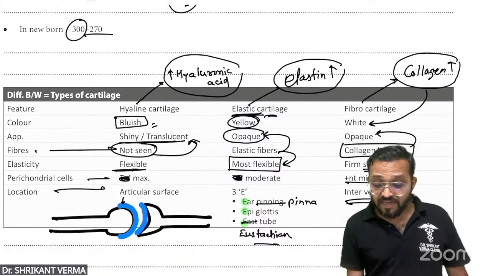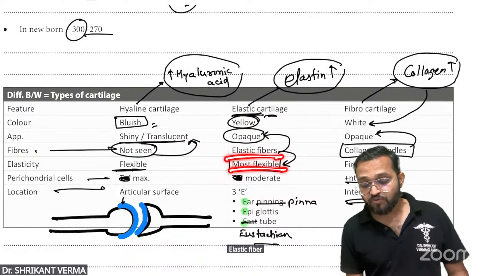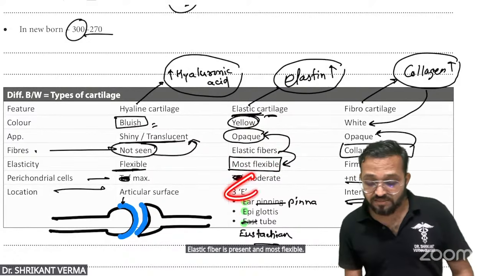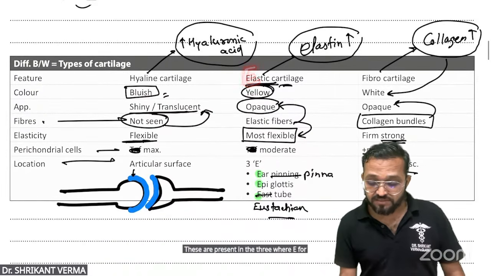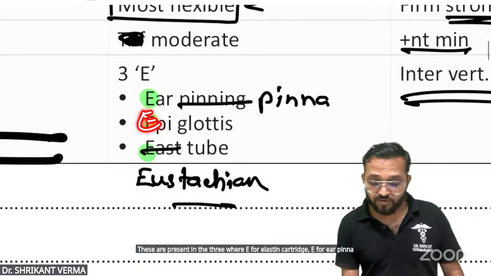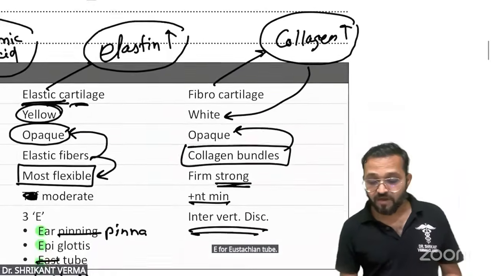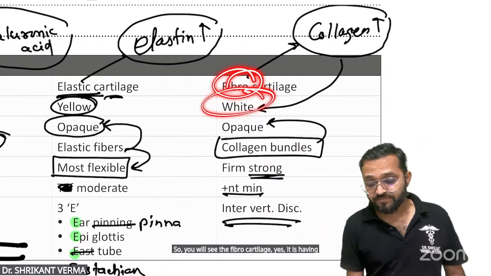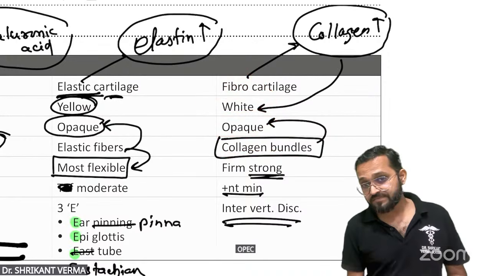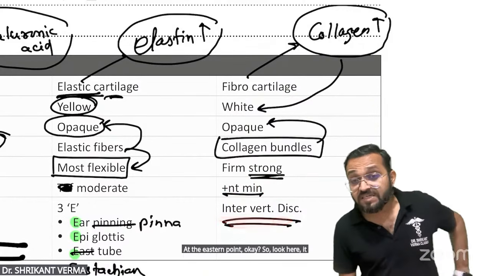While the elastic cartilage, they are yellow in appearance, they are opaque. Elastic fiber is present and it is most flexible. 3E are here. These are present in the 3E, where E for elastic cartilage, E for ear pinna, E for epiglottis, E for eustachian tube. Okay. Now the fibrocartilage. It has white opaque collagen bundles present. Yes, it is firm and very strong. It is present at the strength points. So look here, it is present in the intervertebral disc.